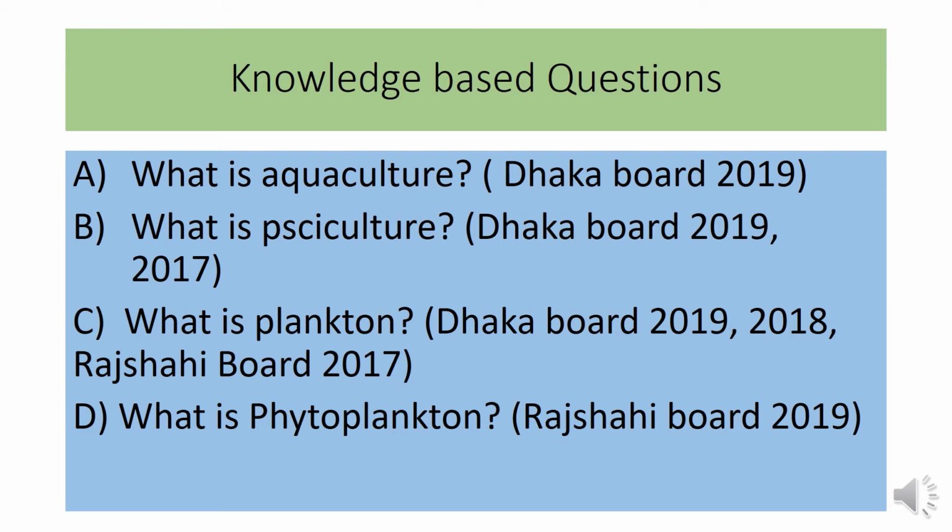In this slide, you can see some knowledge-based questions, and these questions came in different boards in different years. The first question is, what is aquaculture? Mainly, aquaculture is the farming of aquatic organisms. It may be fish, mollusks, aquatic plants or other aquatic organisms.